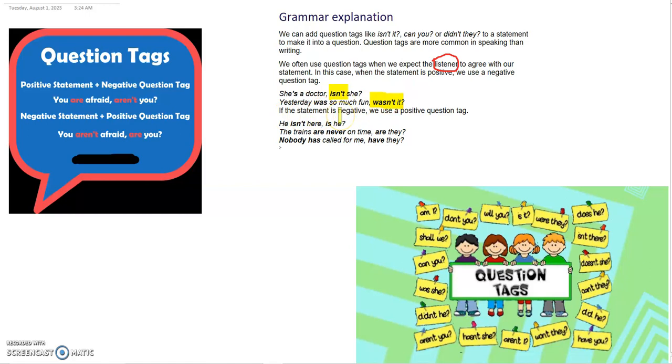If the statement is negative, we use a positive question tag. Here is an example. He isn't here. Is he? Is he is a positive tag. The trains are never on time. Are they? Are they is a positive tag. Nobody has called for me. Have they? Have they is a positive tag.